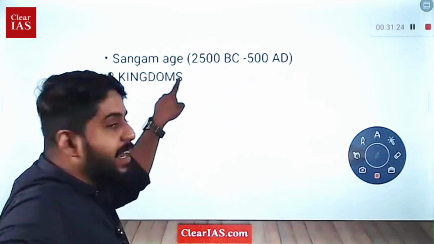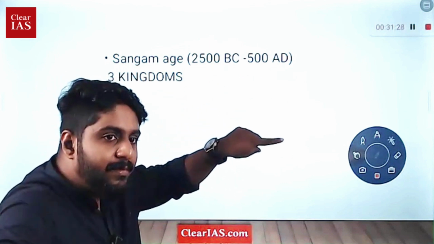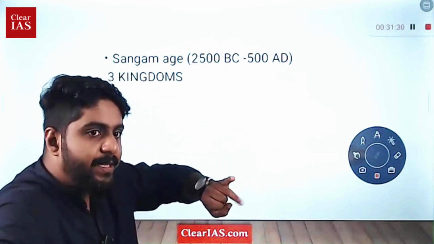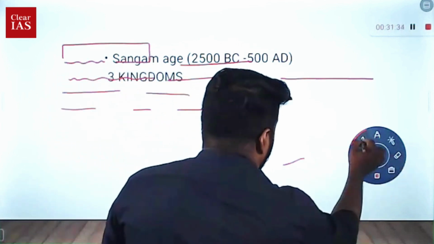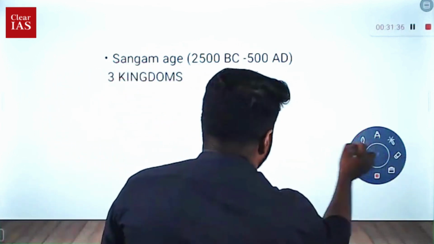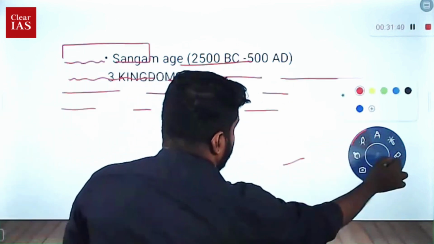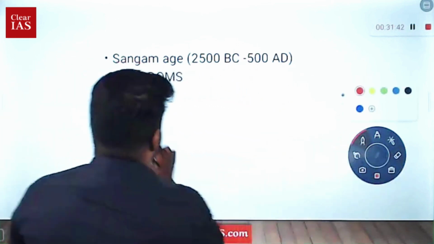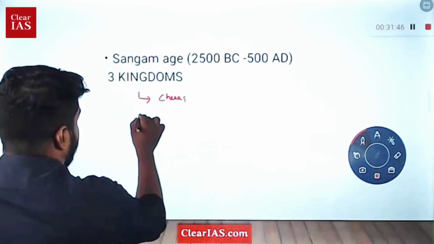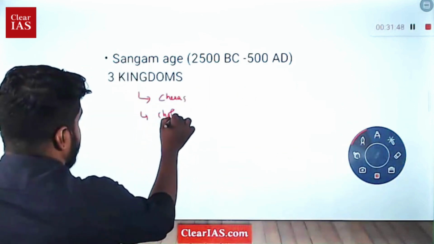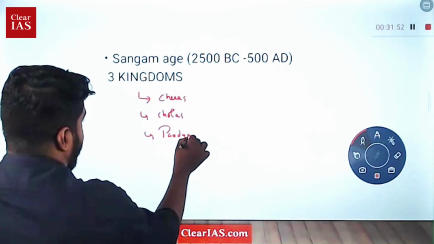And three important kingdoms. Can you name them? Pandyas, Chera, Chola. Yes, very good. So the three important kingdoms that you will have to learn as part of South India are the Cheras, Cholas, and Pandyas.